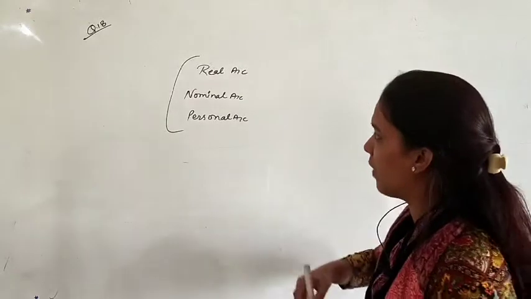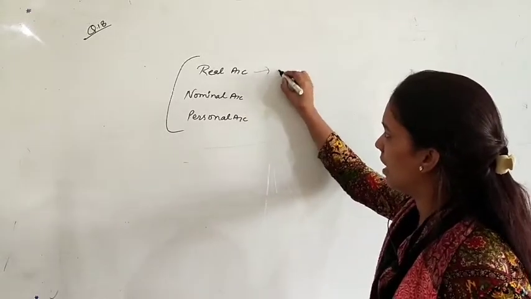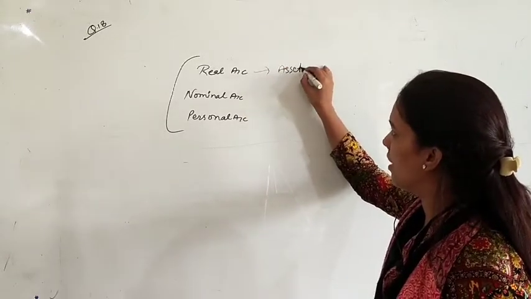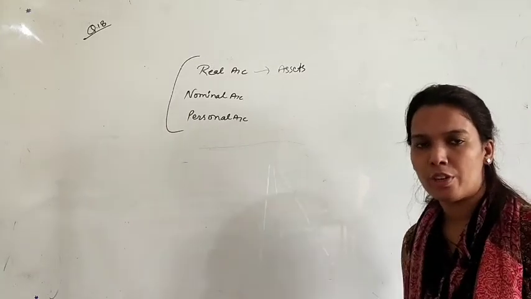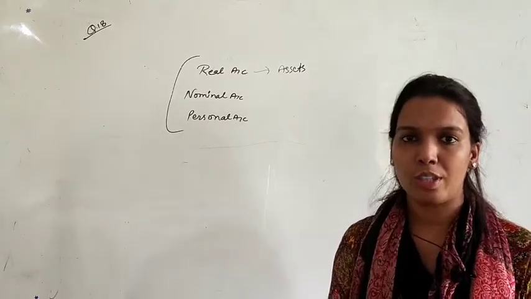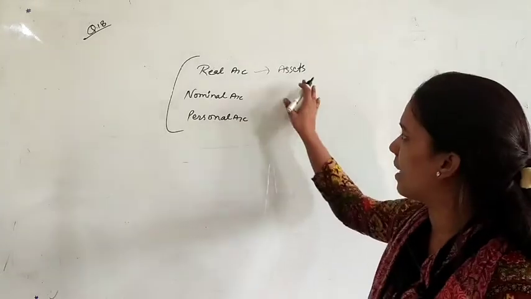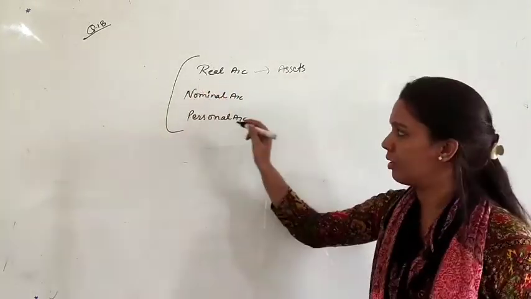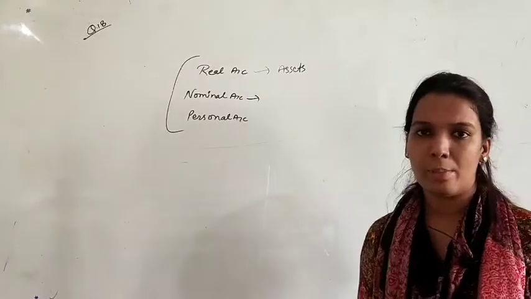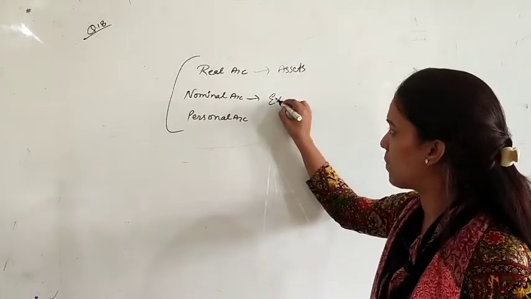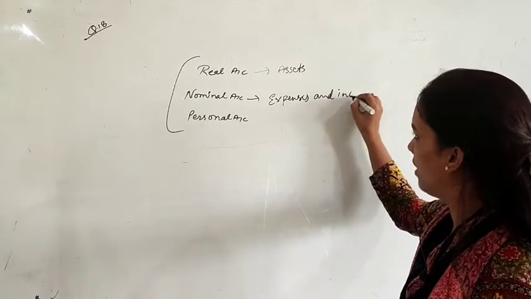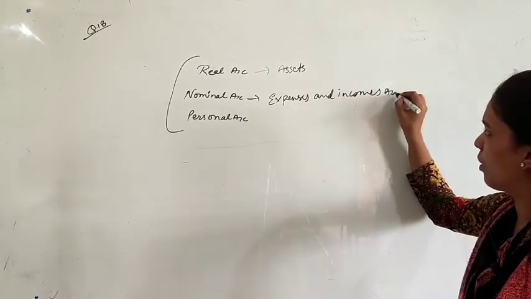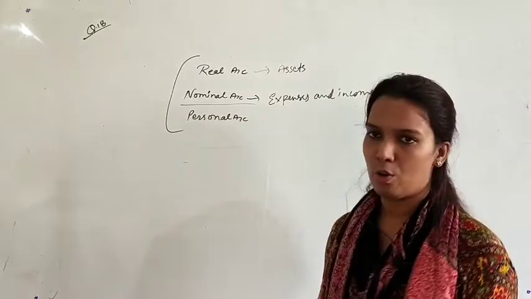How will it be classified? Like real account. In real account we will include all the assets. Assets like your cash account, machinery account, furniture account, stock account. These all are your assets and these will be classified under real account. Nominal account. What is the meaning of nominal account? All the expenses and incomes will be recorded under nominal account.